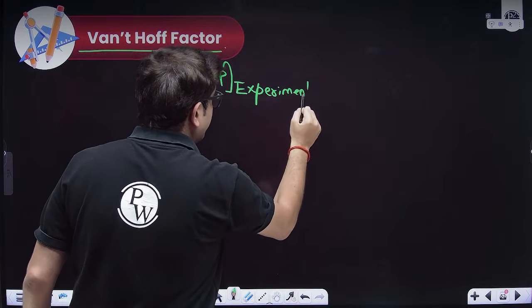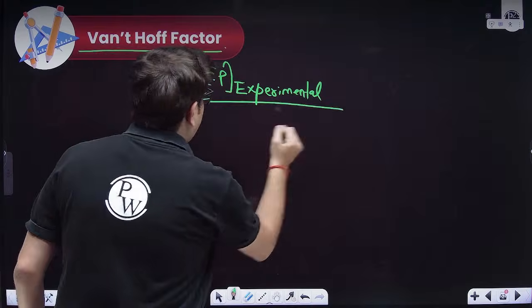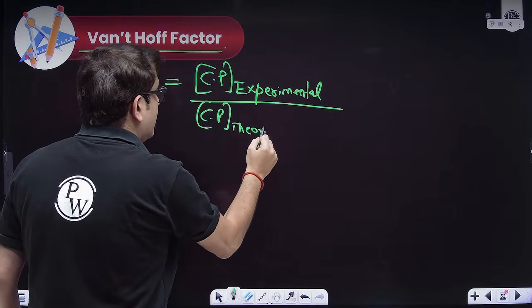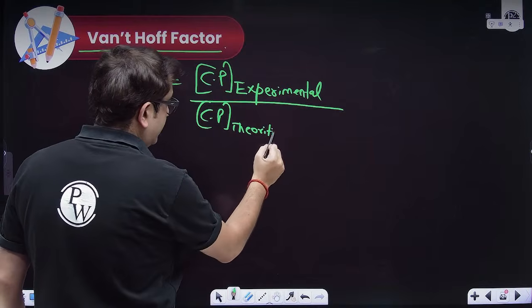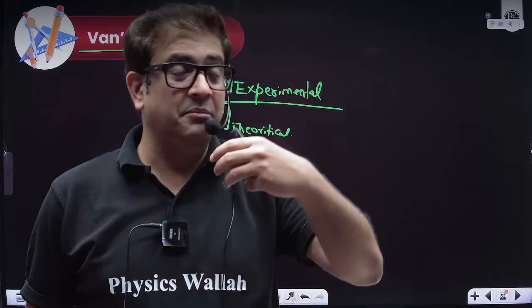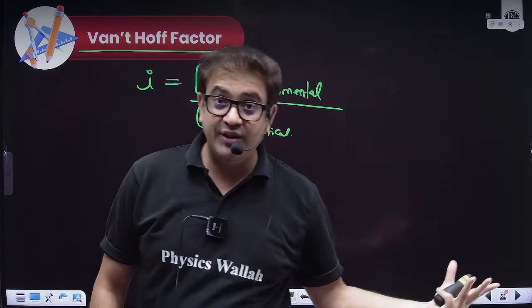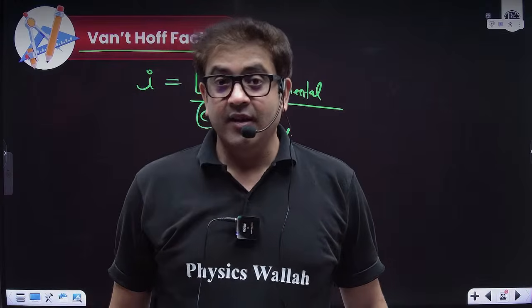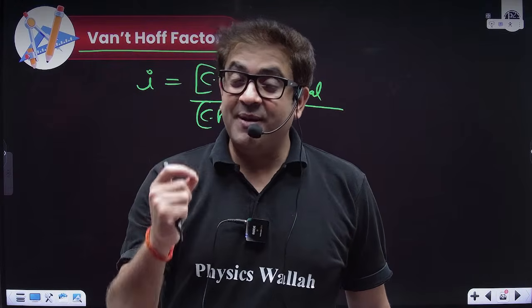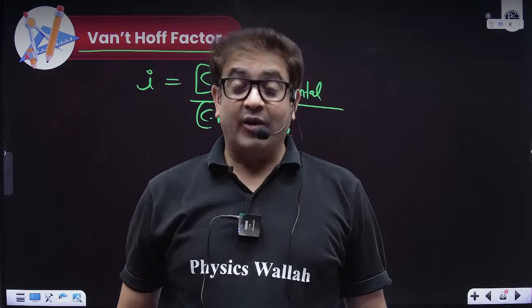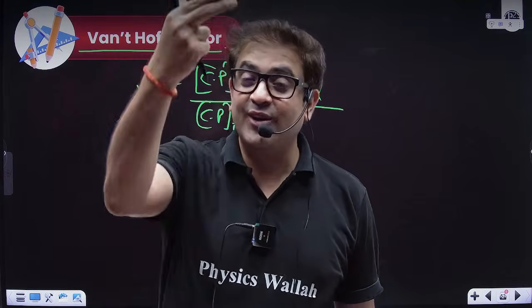So this is experimental colligative property versus theoretical colligative properties. Generally, we do practical colligative property determination because we need to find the molar mass of solute. Why? Because the colligative property is dependent upon concentration terms: molality, molarity, or moles. Sir, moles is equal to weight of solute upon molar mass.